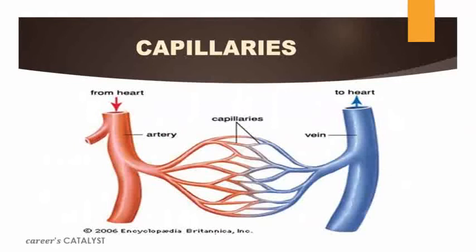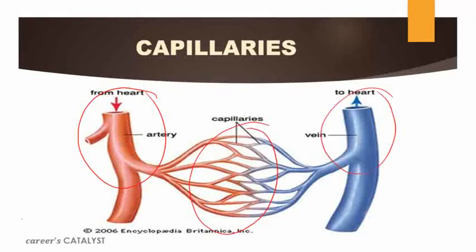If we talk about the speed of blood, then obviously it is fastest in arteries. If we talk about the lowest speed, it is in capillaries, and slightly higher than that is in veins. The speed of blood in capillaries should be low. Why? Because here we need to exchange materials like carbon dioxide, oxygen, food, waste material, toxic material, and hormones. All these things we need to exchange here. That exchange can be done only when the speed of blood is less here. That's why the speed of blood is very low when it is traveling through the capillaries.